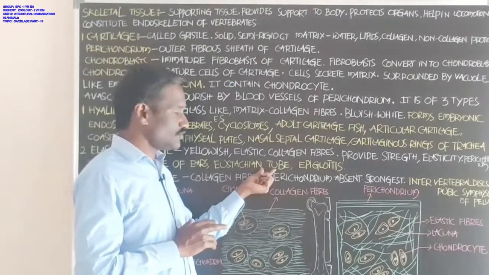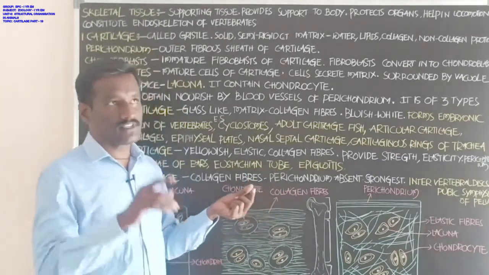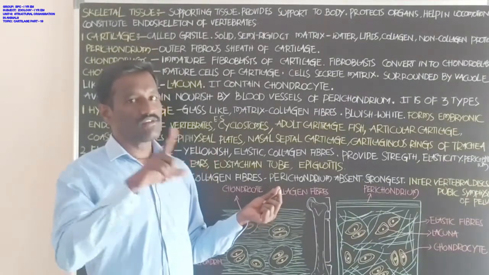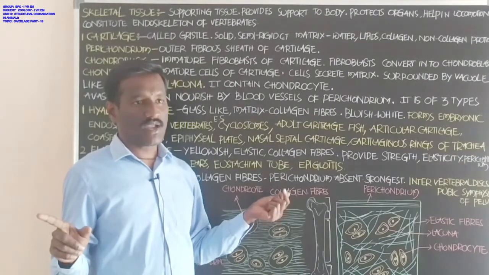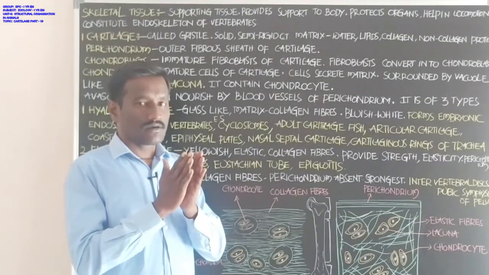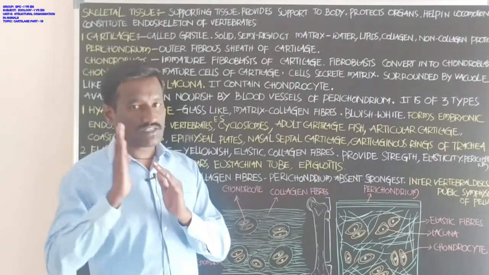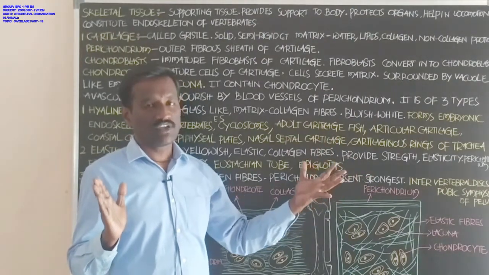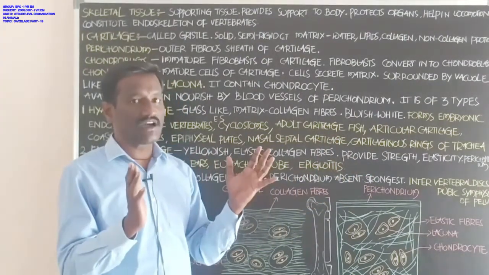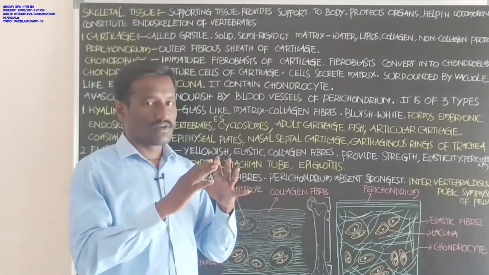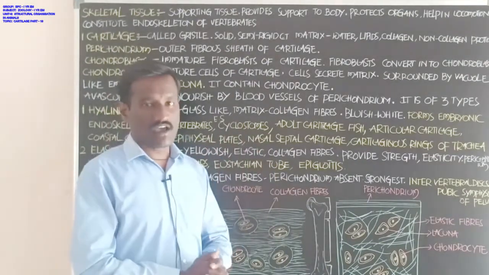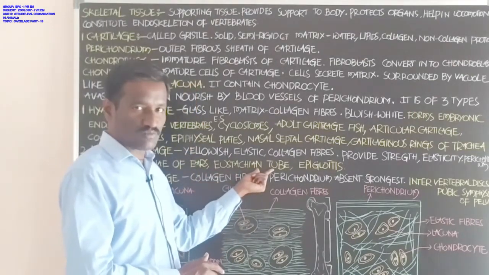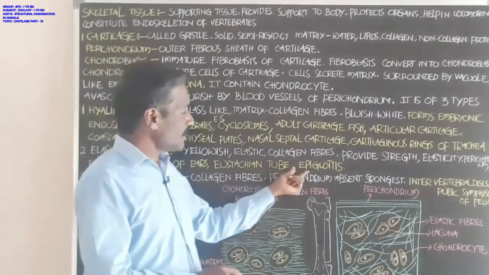And the Eustachian tube. The Eustachian tube is a tube-like structure that connects the middle ear with the pharynx. It helps equalize the pressure on either side of the eardrum, and it is formed by elastic cartilage.